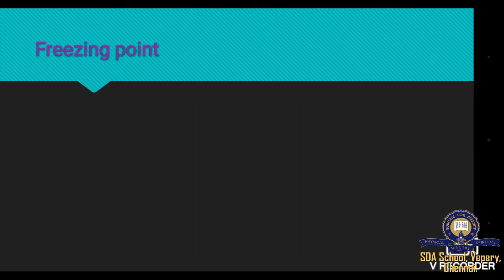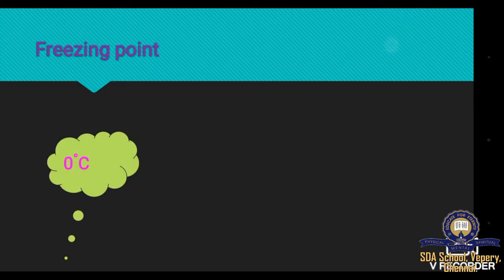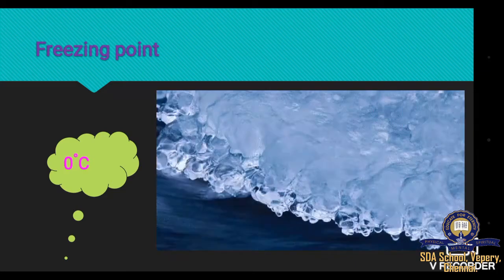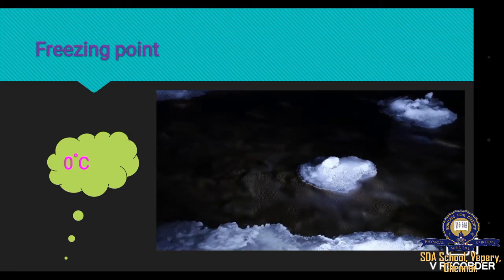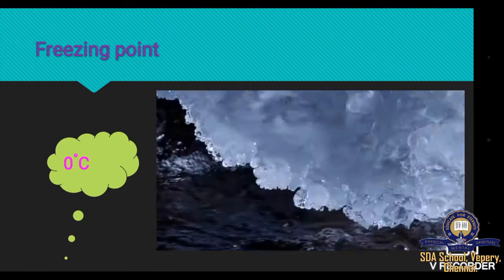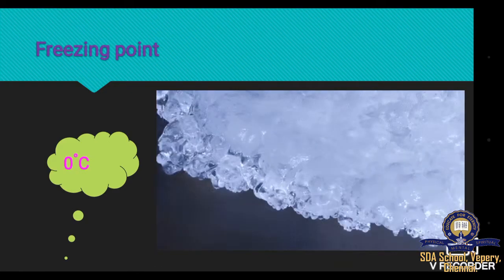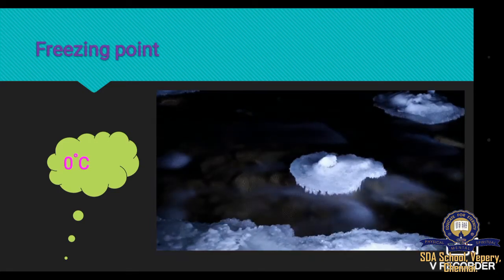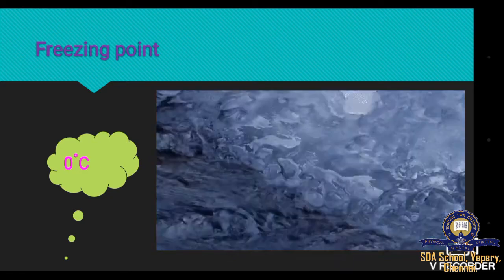The next property is freezing point. Freezing point of water is 0 degree Celsius. This is the temperature at which liquid form changes into solid form, that is ice cubes. Here the freezing point of water will be decreased as we increase the pressure. This is due to the presence of dissolved impurities in water.